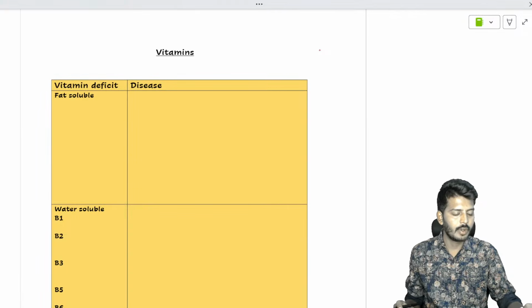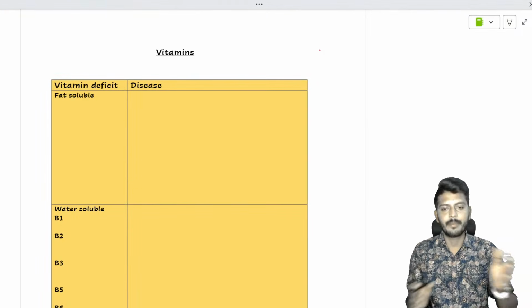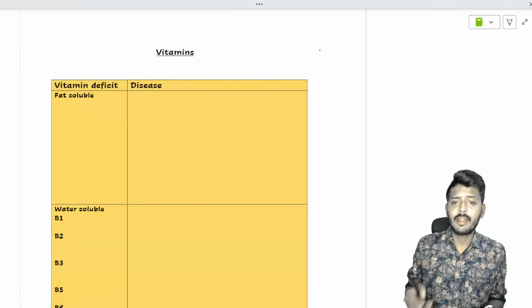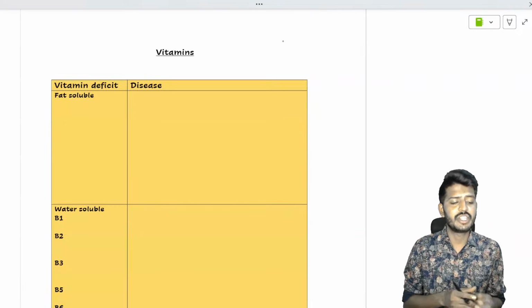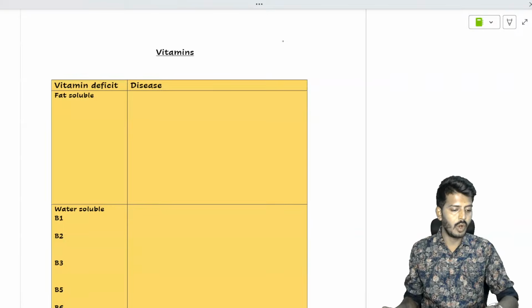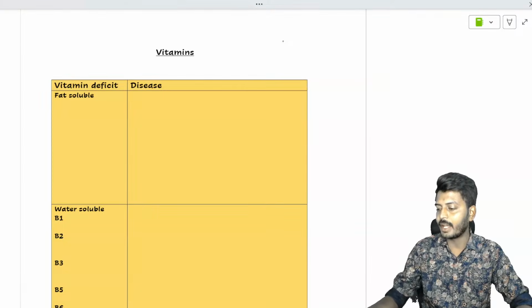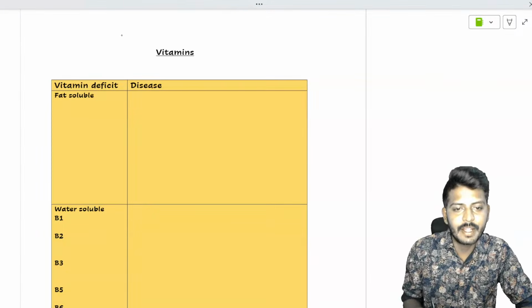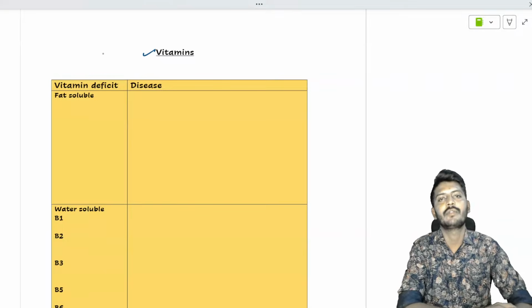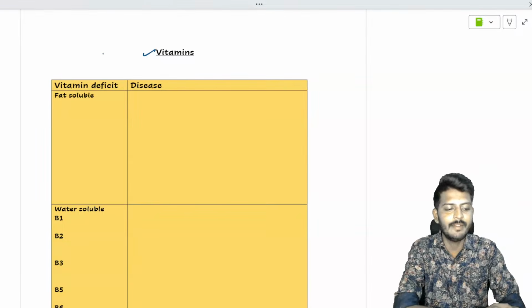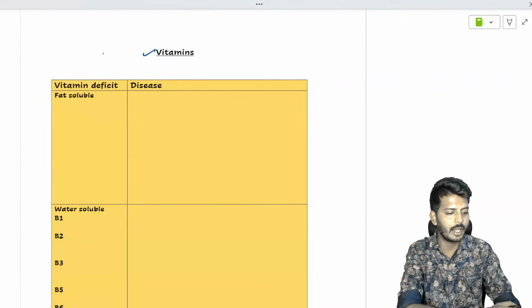All right. So welcome to today's session of biochemistry, where we are going to start off with the most important chapter. Without this, there is no possibility of having a question paper. 99% of the times there will be a question based out of the topic of vitamins. Vitamins is a very important concept. So let's try to understand that.